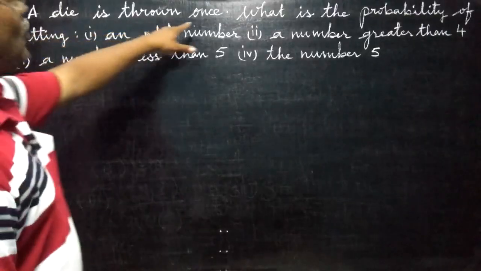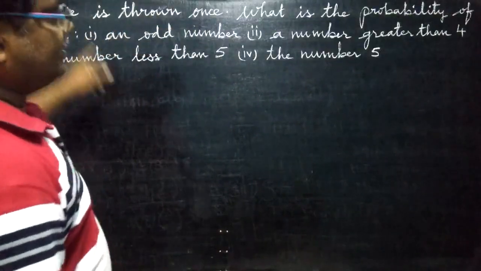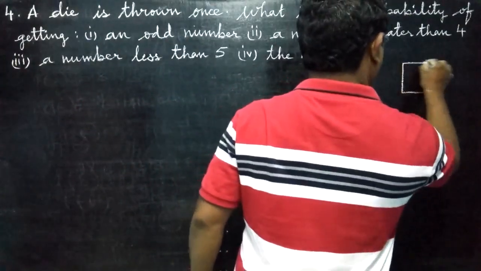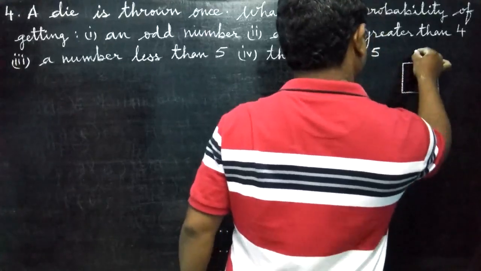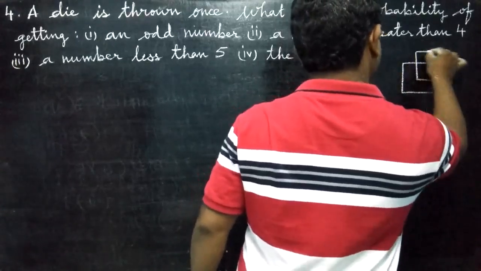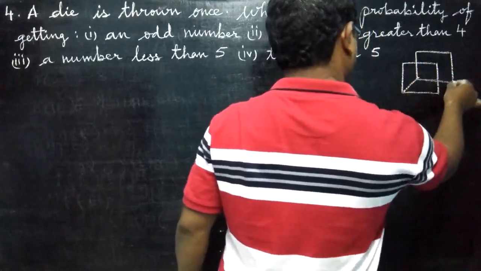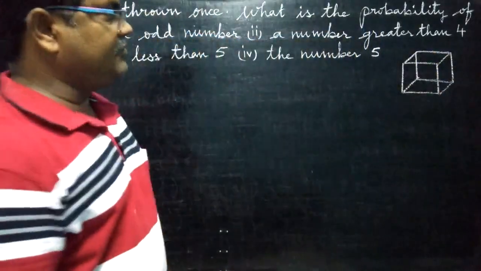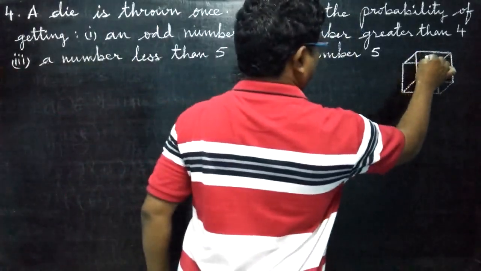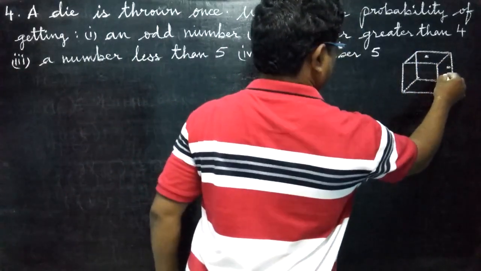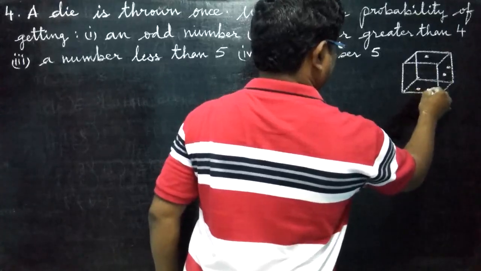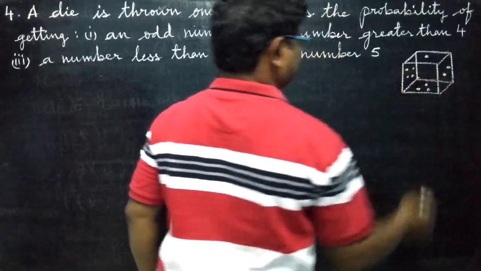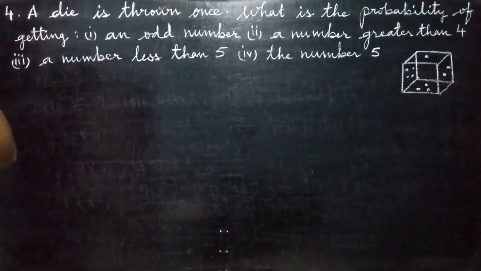Fourth problem. A die is thrown once. What is a die? You know, it is in cube shape. 6 faces will be there. This is not a new lesson. All will be playing with this die. On each face, you will be finding dots. 1 dot, 2 dots, 3 dots, 4 dots like this, 5 dots, 6 dots.